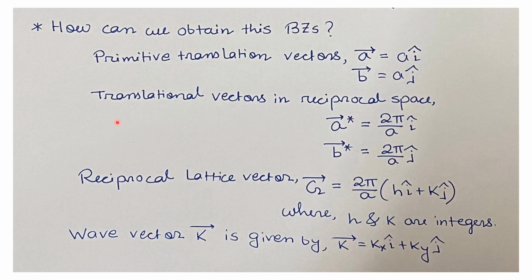The corresponding translation vectors in the reciprocal space, that is in the K space, will be a star vector equals to 2 pi by a along i cap direction, and b star vector equals to 2 pi by a along j cap direction. By knowing these a star and b star vectors in the K space, we can construct the reciprocal lattice vector, that is g vector equals to 2 pi by a times h i cap plus k j cap, where h and k are integers. And the wave vector in the K space, that is k vector, is kx i cap plus ky j cap.